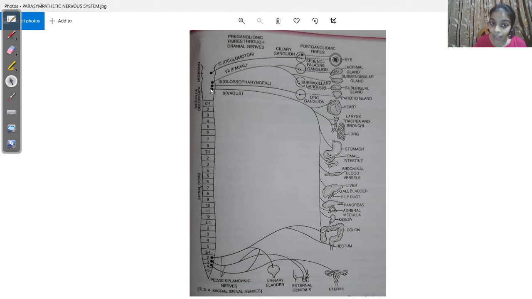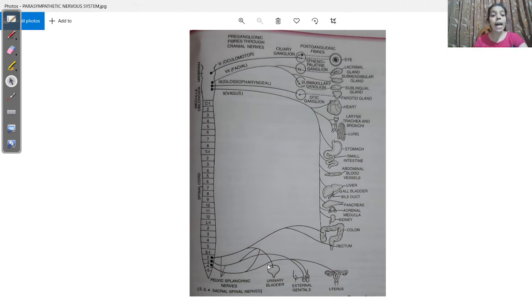So the nerve fibers which emerge from there are a part of the parasympathetic nervous system, and from the sacral part of the spinal cord, certain nerve fibers also emerge. They also constitute the parasympathetic nervous system. Okay, so that is why it is called craniosacral outflow.